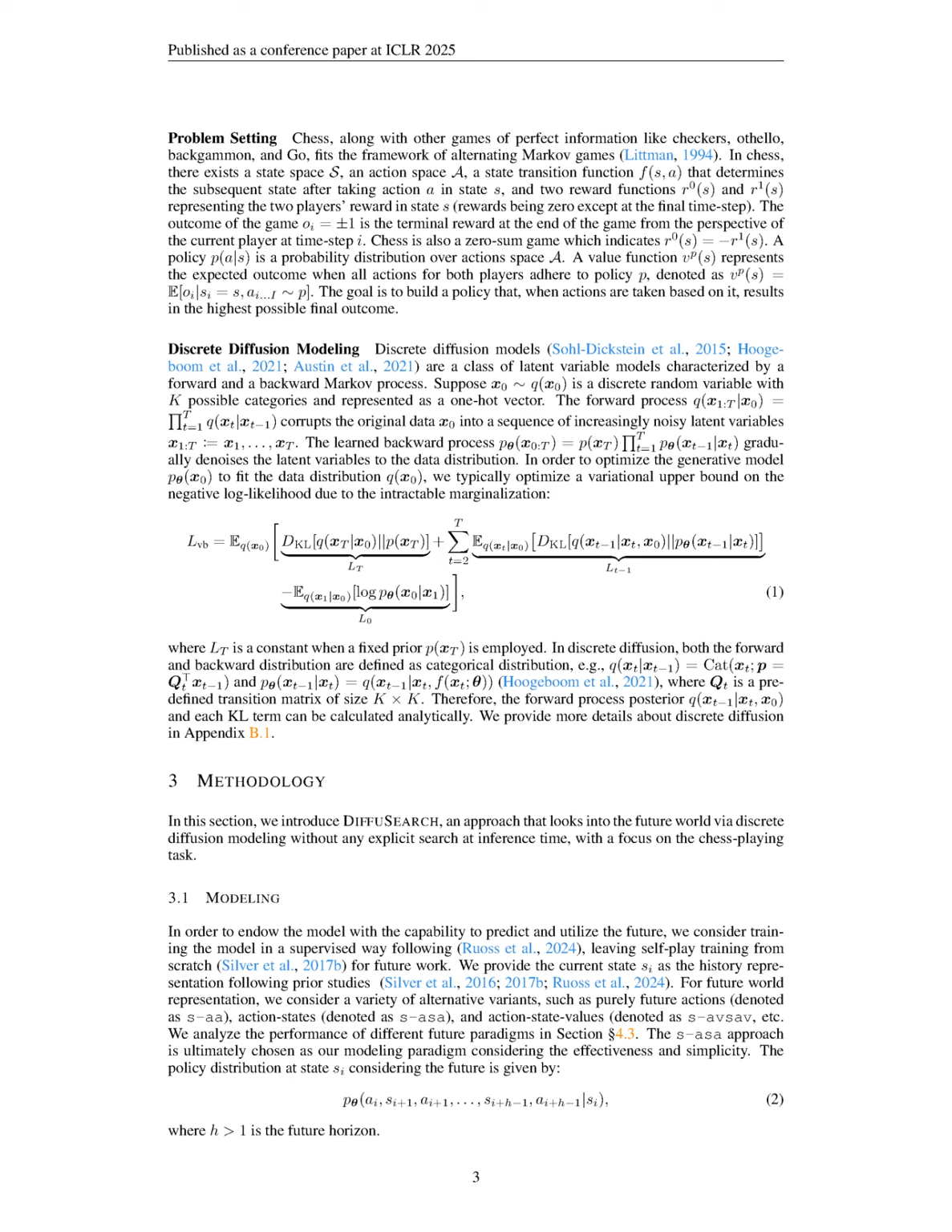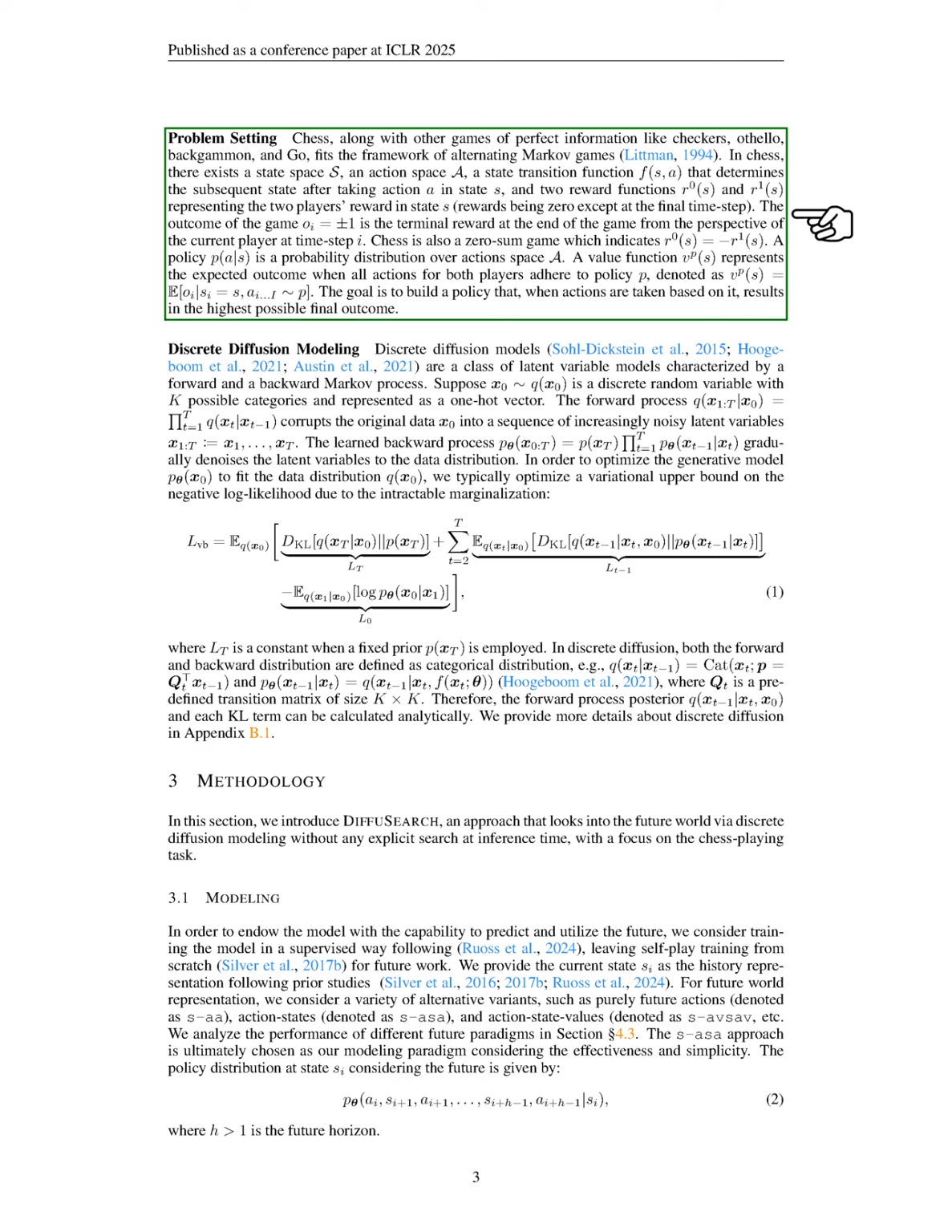Section Summary. In this section, we introduce DIFFUSEARCH, a novel approach that leverages diffusion modeling to predict and utilize future information for action prediction in chess, moving away from explicit search methods like MCTS. Our method demonstrates significant improvements in action accuracy and puzzle-solving capabilities, outperforming traditional one-step and MCTS enhanced policies.